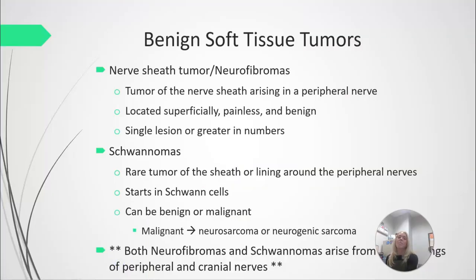Other types of benign soft tissue tumors include a nerve sheath tumor or a neurofibroma. It's a tumor of the nerve sheath that arises in a peripheral nerve. They are generally superficial, relatively painless, and benign. They can be just one or they can occur in multiples.